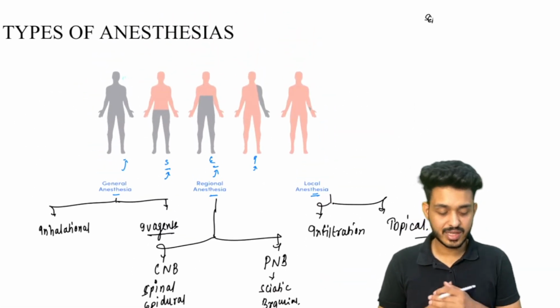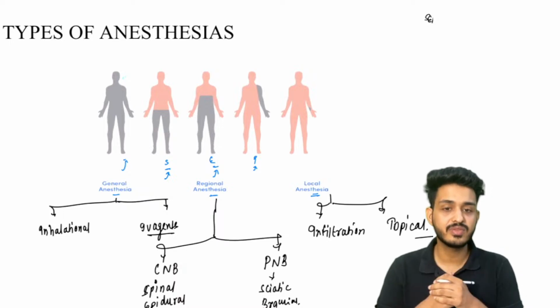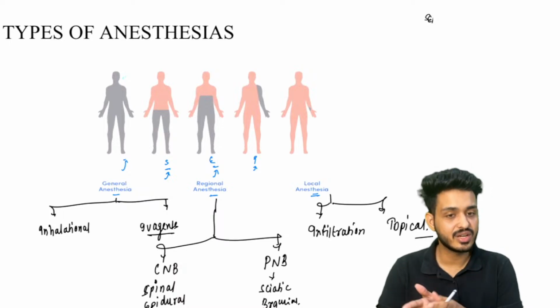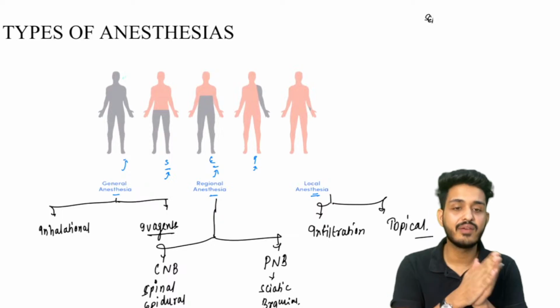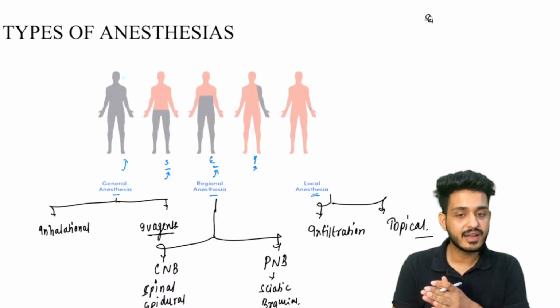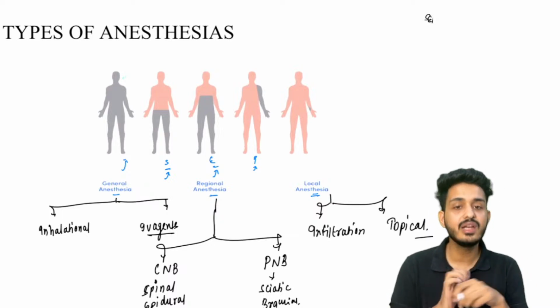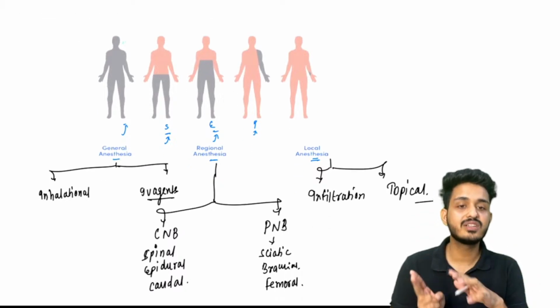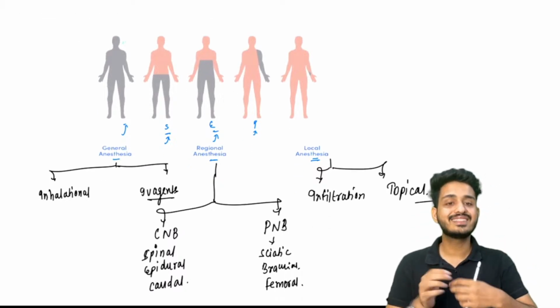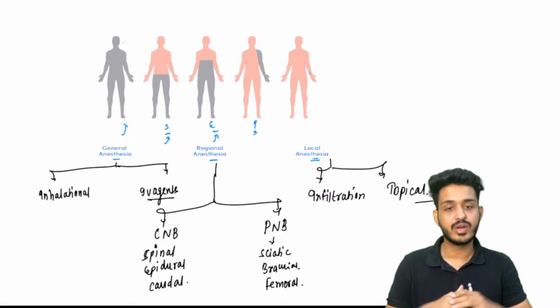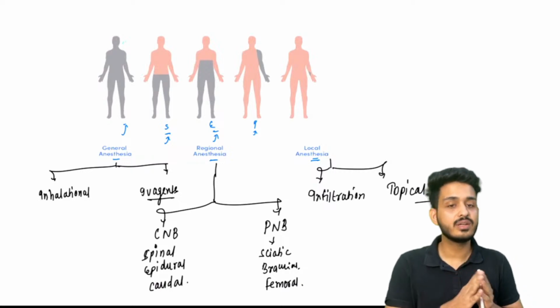Okay, so till now we have understood what are the different types of anesthesias we are having. We are having general, regional, and local. General I can achieve by two methods, inhalational and IV. Regional I can achieve by two methods. One is central neuraxial blockade, second one is your peripheral neuraxial blockade. Did you understand? Next thing is your local anesthesia.